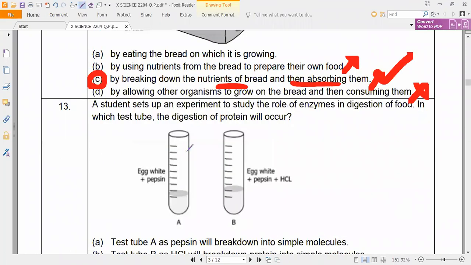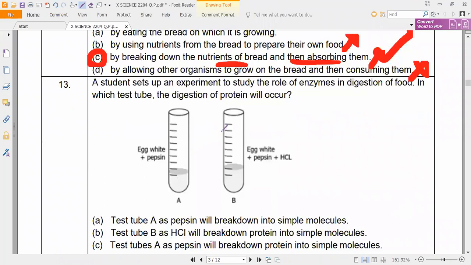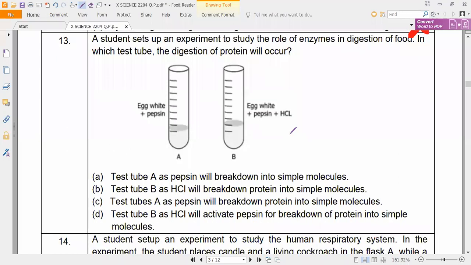Next, a student set up an experiment to study the role of enzymes in digestion of food. In which test tube will the digestion of protein occur?